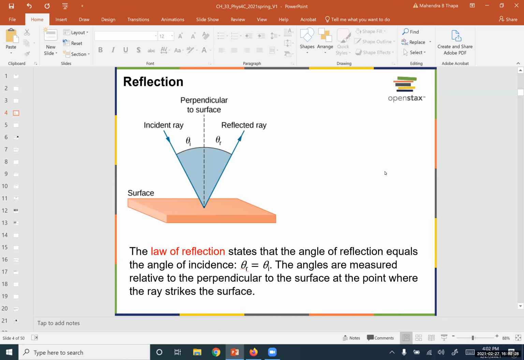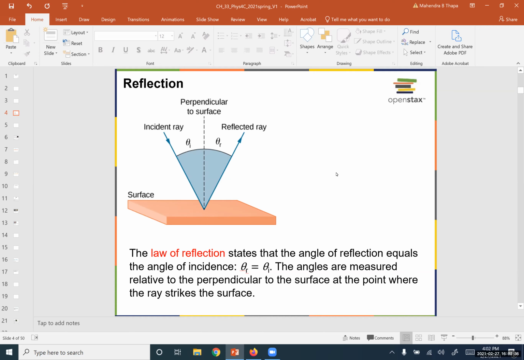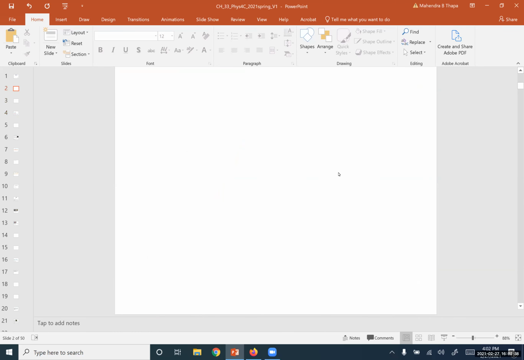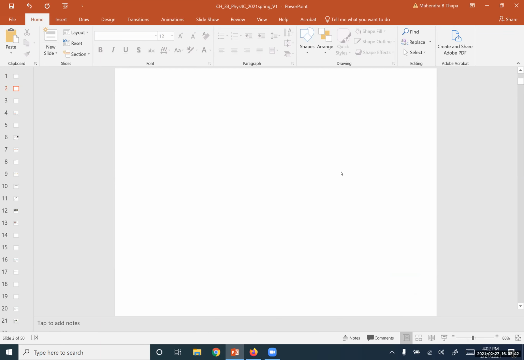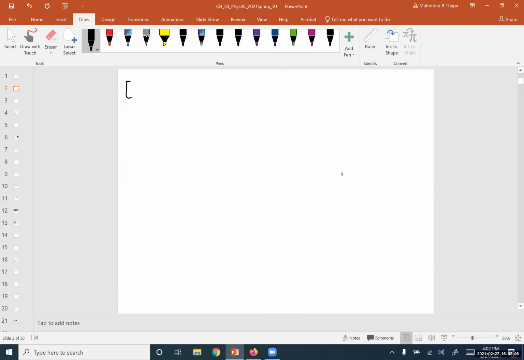Let's start this chapter with reflection, refraction, and the other related topics. So let's go to the chapter we want to talk about here. This is the chapter related to optics. We call it optics.